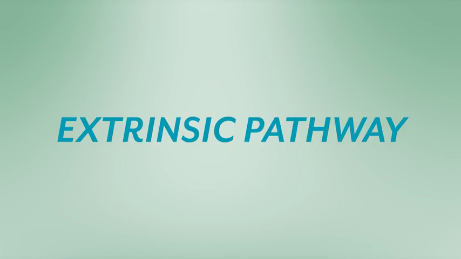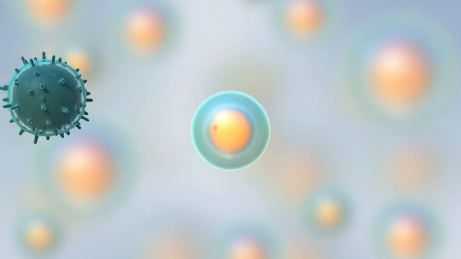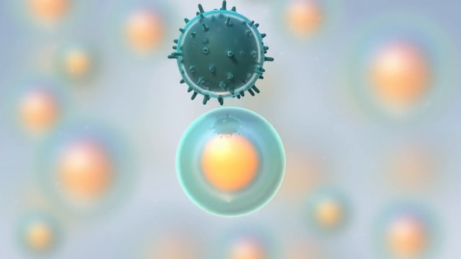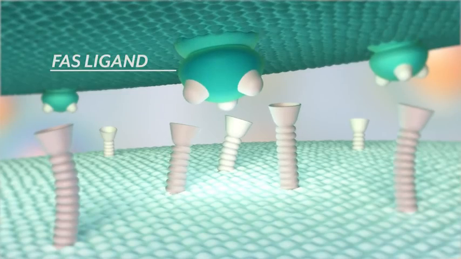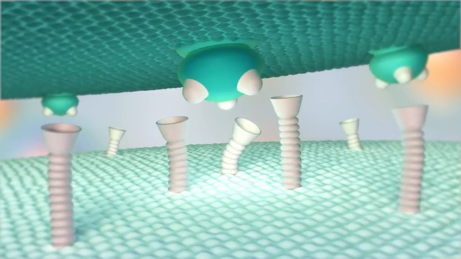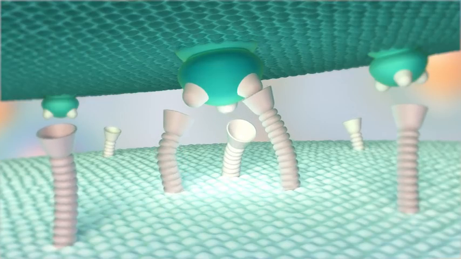The first pathway is referred to as the extrinsic pathway because the initial signal comes from outside the cell. This pathway is often initiated by other cells, commonly by subsets of T lymphocytes. These lymphocytes have a surface molecule known as Fas ligand, or Fas-L for short. The extrinsic pathway is initiated when Fas-L binds to Fas receptors on the surface of the targeted cell.